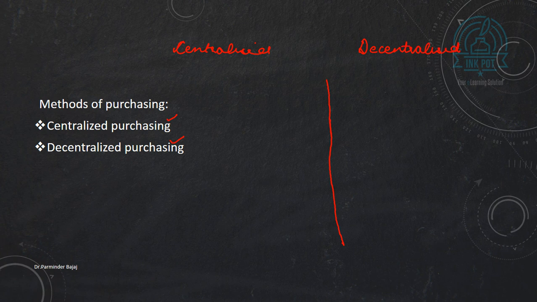Now, the first difference is that in case of centralized purchasing, all purchases are done by a special department known as purchase department.